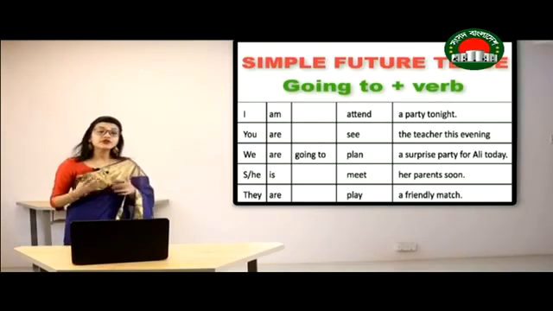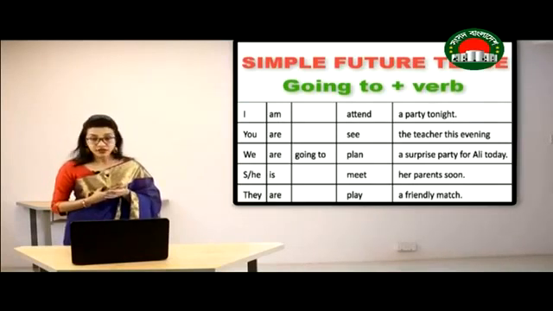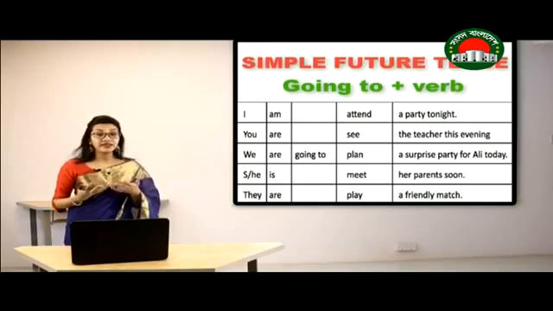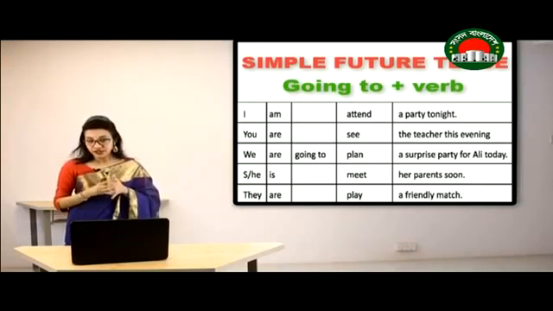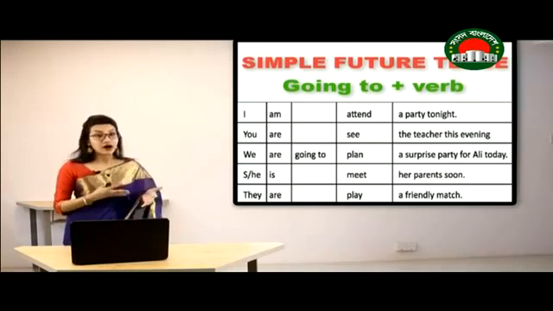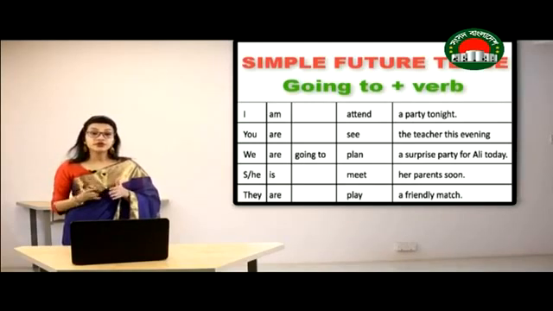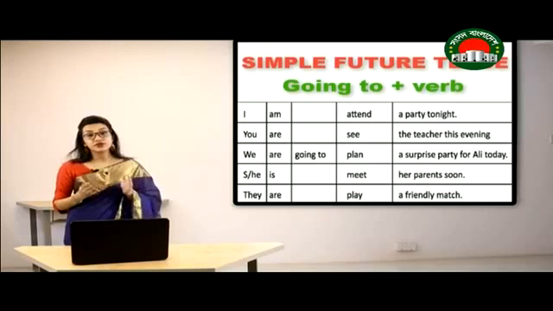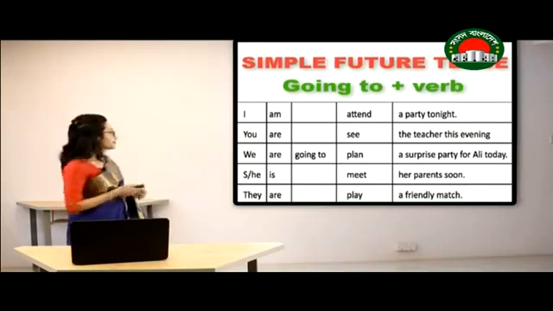Now we all know where we use am. When the subject is first person singular, for example I, then we are going to use am. If the subject is first person plural, we are going to use are. In the case of second person you, we always have to use are. And in the case of third person singular, for example he, she or it, we are going to use is. And in the case of third person plural as in they, we are going to use are.